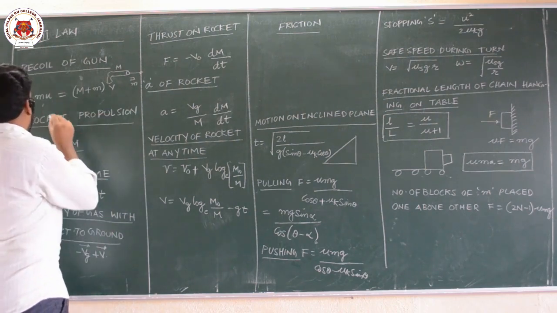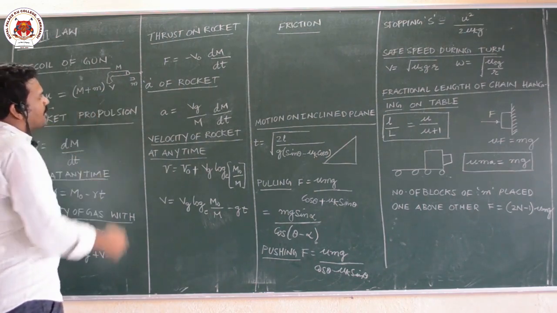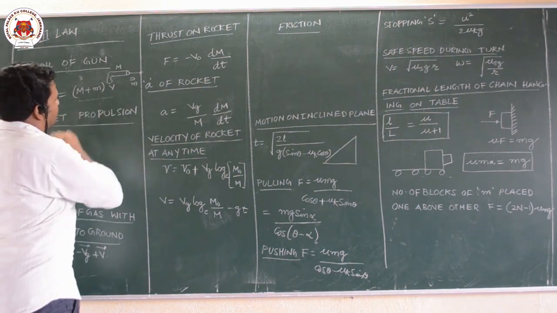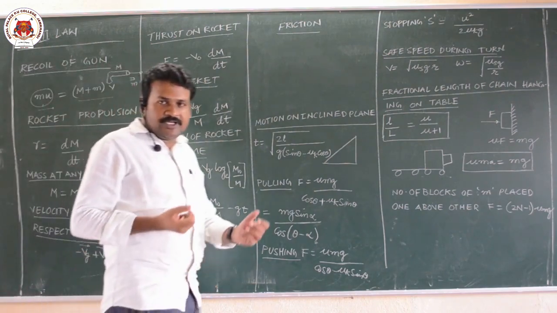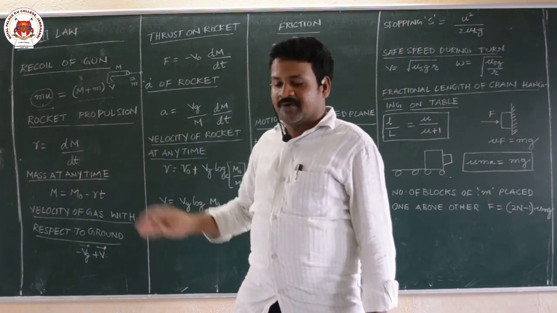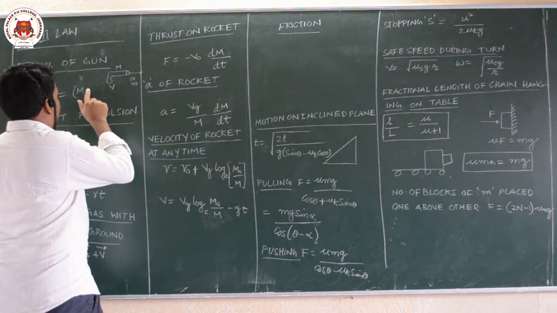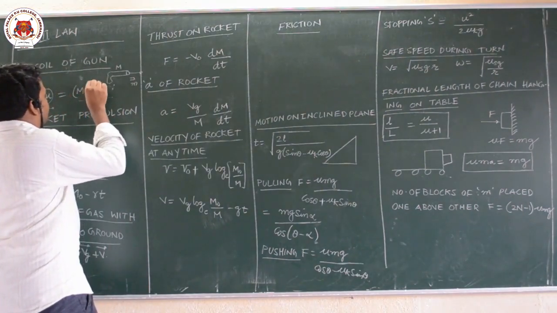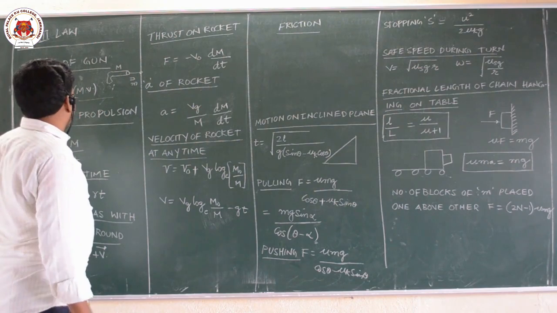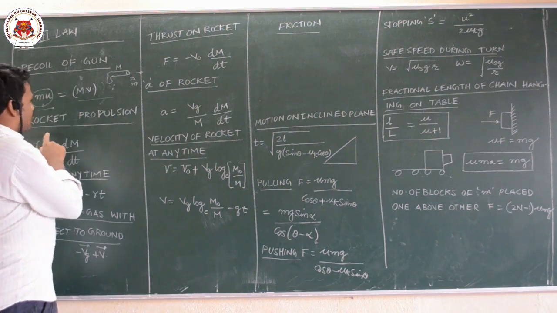and if the bullet moves forward, the gun with bullet moves backward. So this is the momentum of the bullet, this is the momentum of the gun with gun and bullet. Initially the bullet is inside the gun, and the bullet moves forward, the gun moves backward. Here, just a small correction: m into v only, not m plus m into v. Bullet moves forward, gun moves backward. If the bullet is inside the gun, you have to write m plus m into v. Okay, sorry for this.